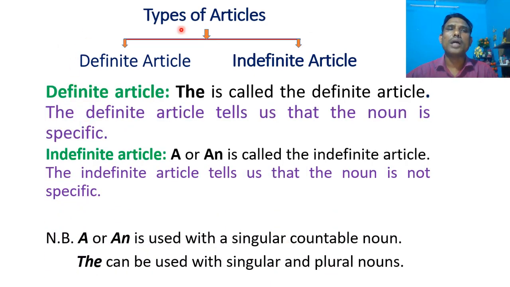There are two types of articles: definite article and indefinite article. The is called the definite article. The definite article tells us that the noun is specific. A or an is called the indefinite article. The indefinite article tells us that the noun is not specific. A or an is used with a singular countable noun. The can be used with singular and plural nouns.